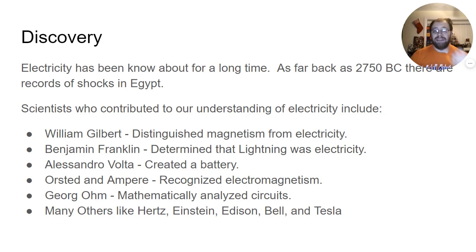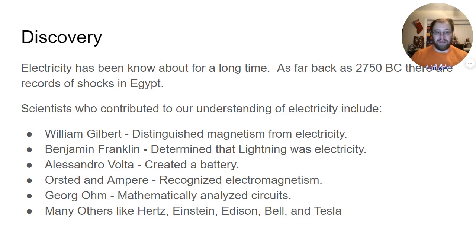There have been a lot of scientists who have contributed to our understanding of electricity. For instance, William Gilbert distinguished magnetism from electricity because for a while we thought they were the same thing. Then he distinguished that they were slightly different. Ben Franklin determined that lightning was electricity. For a long time we didn't know that's what lightning was, and then we were like, it is electricity. And he did that with his kite experiment.